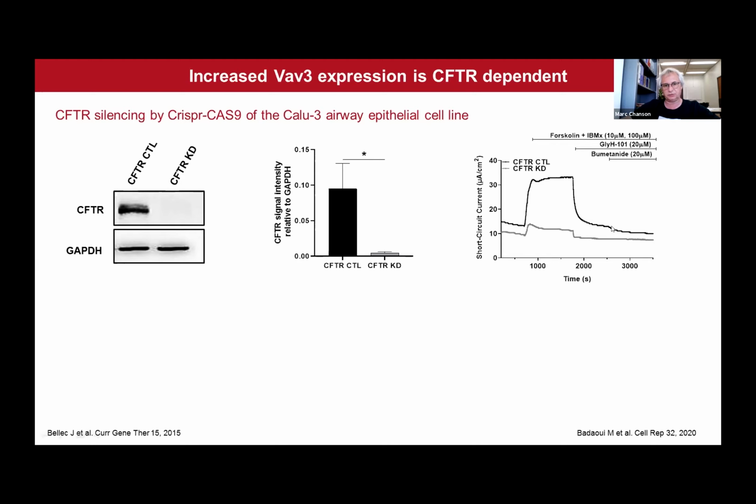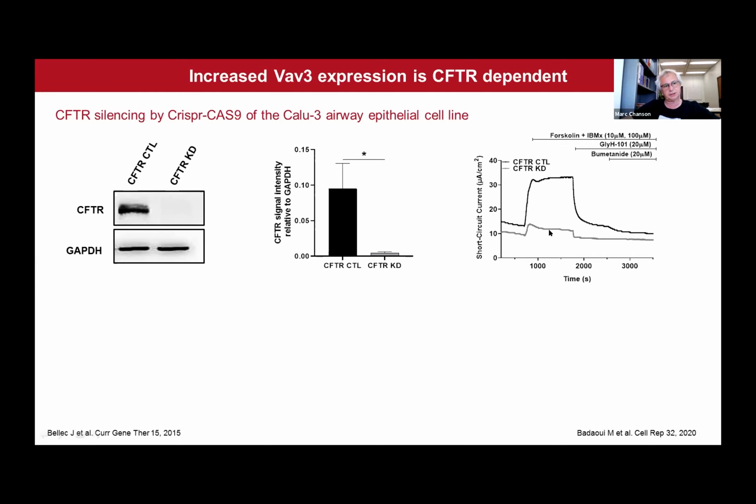These are electrophysiological measurements, short circuit currents measured in Ussing chambers. You can see the CFTR currents evoked by cyclic AMP, and this current is strongly reduced in CFTR knockdown cells.